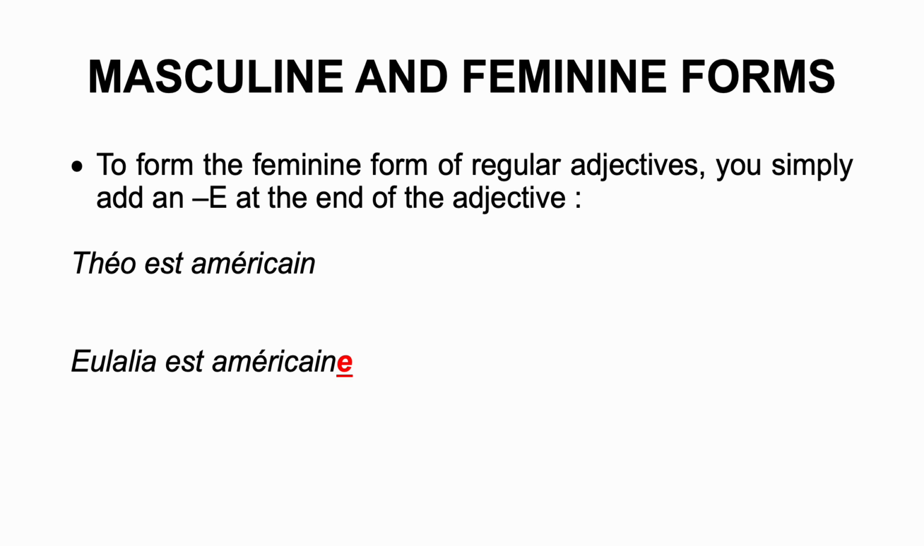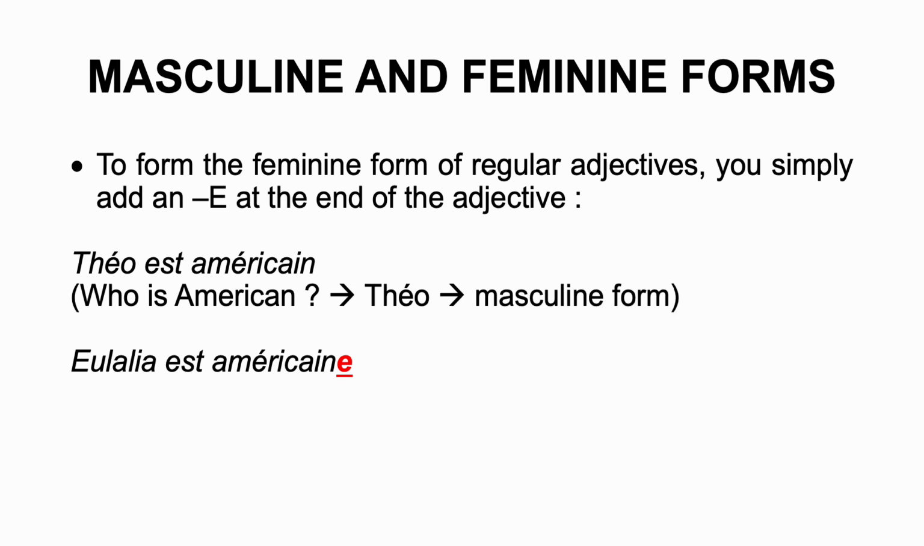Compare Théo est américain, Eulalia est américaine. So, who is American in the first sentence? Theo. So Theo is a male, so you're going to use the masculine form.